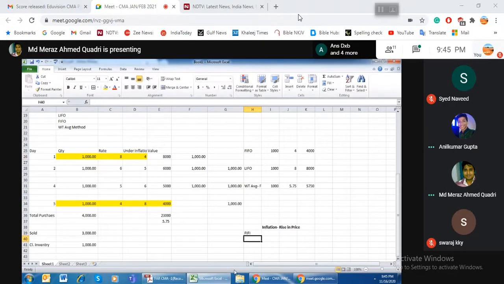I will follow the FIFO method now. So if I am following the FIFO, what is the leftover with us? The leftover quantity is 1000 and their rate will be 8.